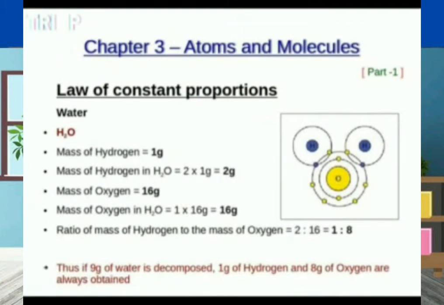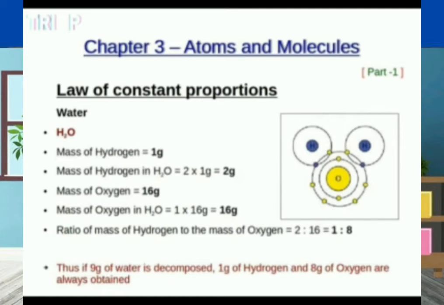Next, the law of constant proportions. Let's understand this law with a calculation, taking water as an example. In water, there is 1 oxygen and 2 hydrogen atoms. Mass of hydrogen is 1 gram, so the mass of hydrogen in H2O is 2 grams because there are 2 hydrogens.